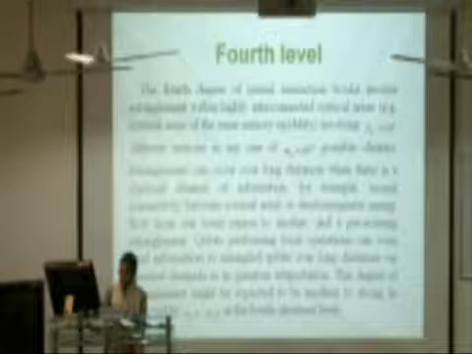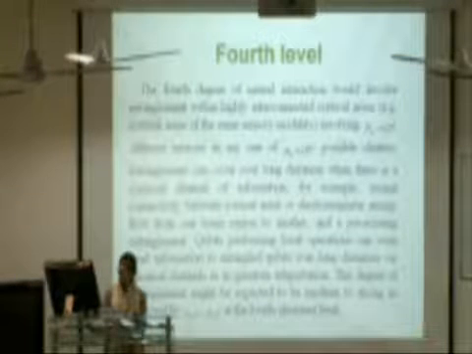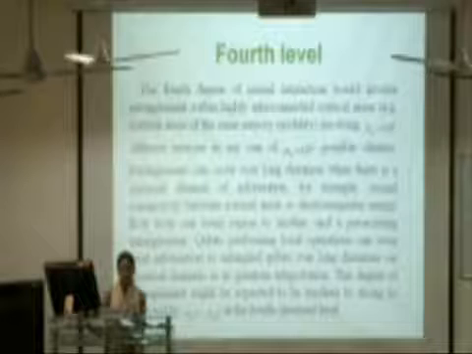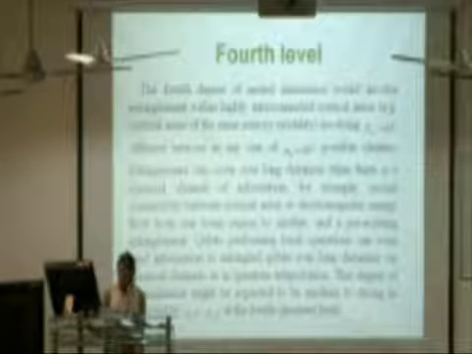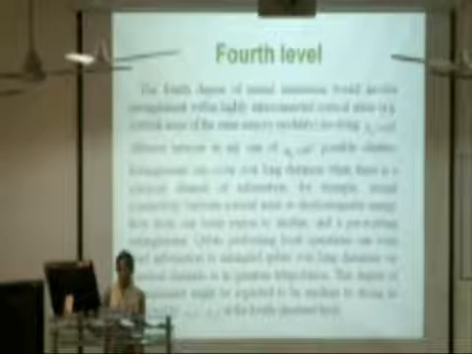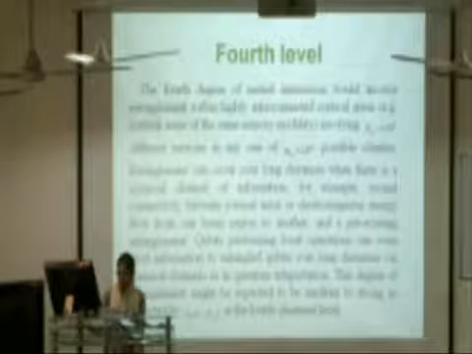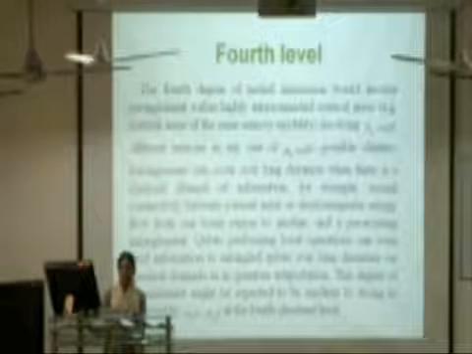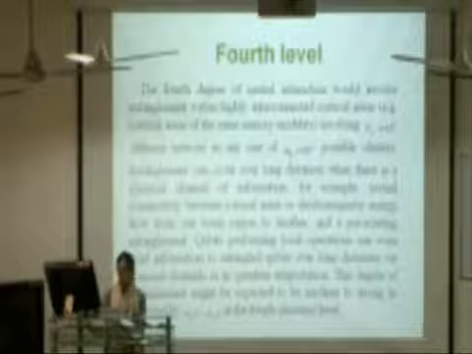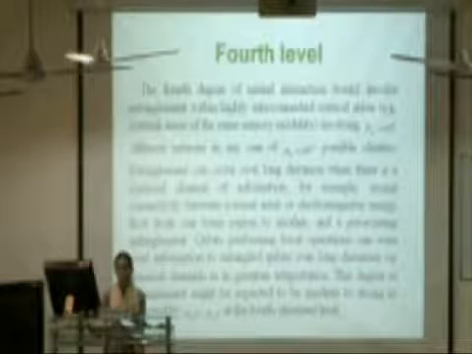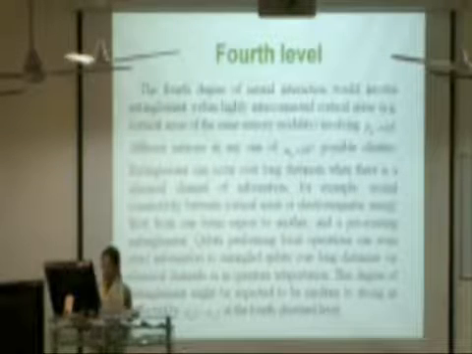Qubits performing local operations can even send information to entangled qubits over long distances via classical channels, as in quantum teleportation. This degree of entanglement might be expected to be medium to strong, as reflected by alpha-4 less than alpha-3 at the fourth clustered level.